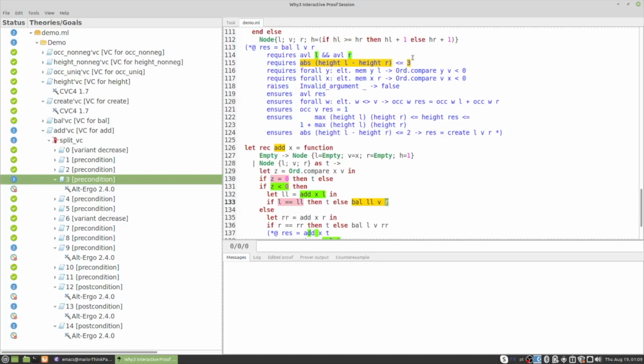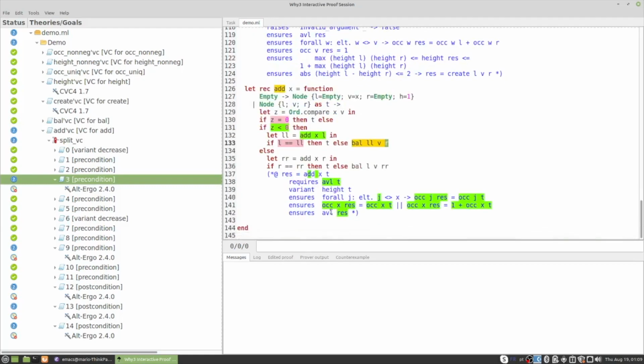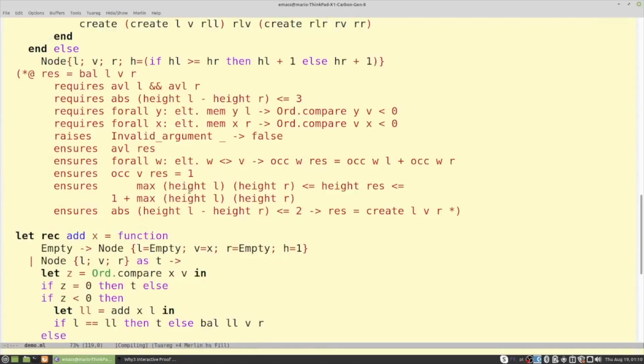Okay, and so this is not provable at this point, given this Gospel specification. Why? Because since LL is the result of a recursive call to add, now I need a postcondition that actually states something about the height of the resulting tree after calling add and the tree that is its second argument. Okay, so what I'm missing here is a postcondition to this function.